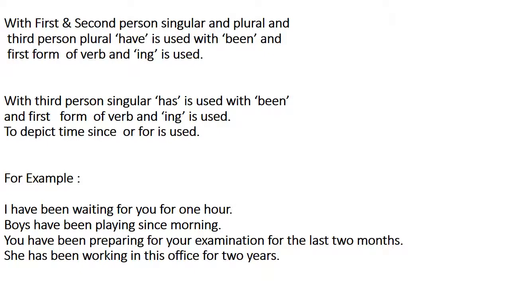With first and second person singular and plural and third person plural, have is used with been and the first form of verb and ing. With third person singular, has is used with been and the first form of verb and ing. To show time, since or for is used in these sentences.